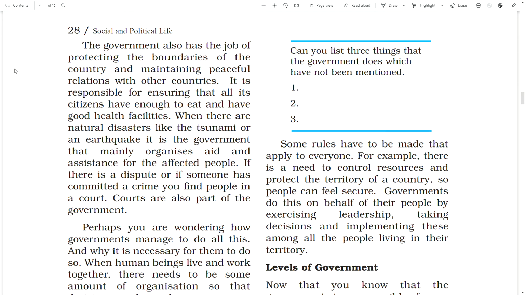The government also has the job of protecting the boundaries of the country and maintaining peaceful relations with other countries. It is responsible for ensuring that all its citizens have enough to eat and have good health facilities. When there are natural disasters like the tsunami or an earthquake, it is the government that mainly organizes aid and assistance for the affected people. If there is a dispute or if someone has committed a crime, you find people in a court. Courts are also part of the government.